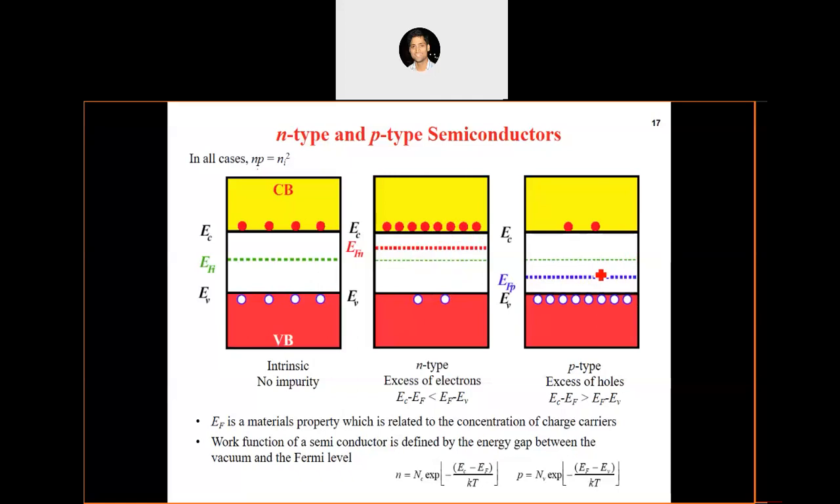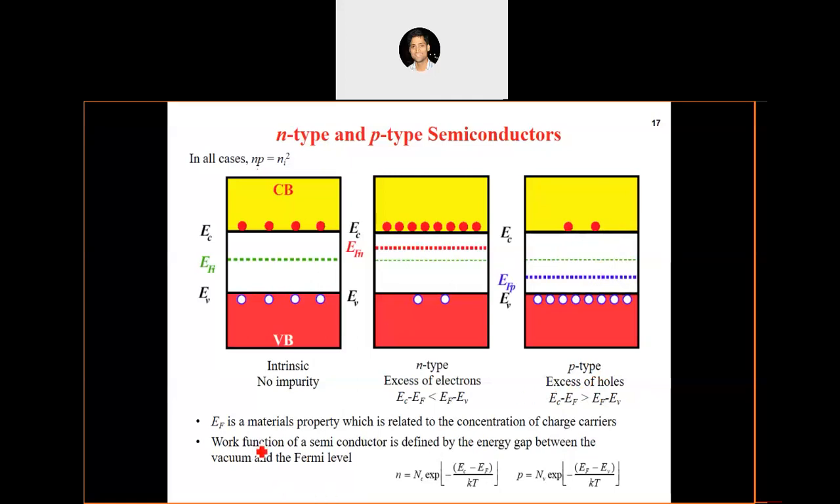In p-type semiconductors, the concentration of holes will be larger than the concentration of electrons. And according to the mass action law, it can happen only if the Fermi level is slightly shifted towards the valence band edge. Only then will the concentration of holes be larger than the concentration of electrons. And these types of semiconductors are known as p-type semiconductors because they have an excess of holes.